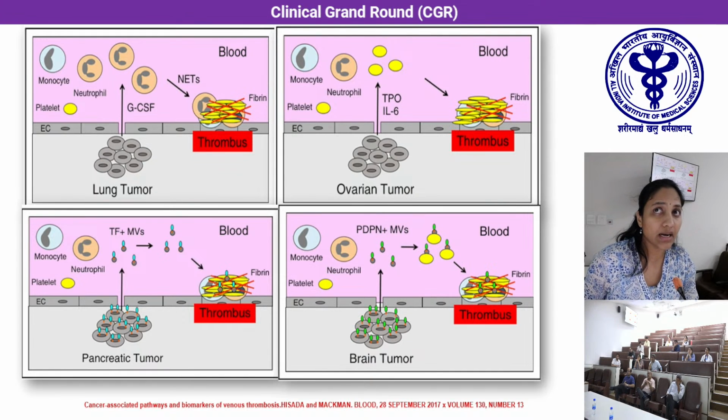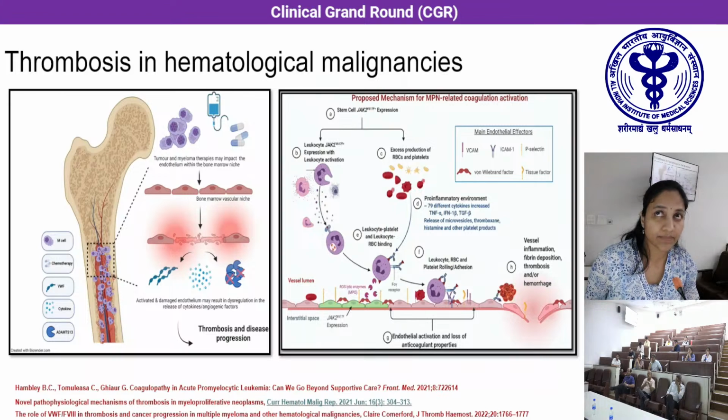So, for example, in lung tumors, increased G-CSF production will lead to NET formation, whereas in ovarian tumors, there is increased TPO and IL-6 formation, and in pancreatic tumors, increased tissue factor and microvesicles, whereas in brain tumors, more expression of podoplanin and microvesicles.